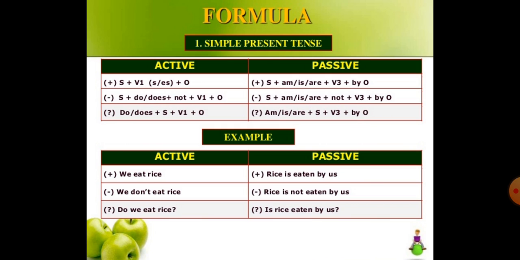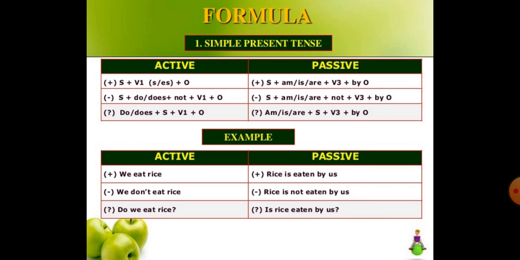For example, we eat rice, so the passive form will be: rice is eaten by us. The subject will be there, plus is, am, are. It will be used according to the subject. Agar subject plural hai to are will be used.